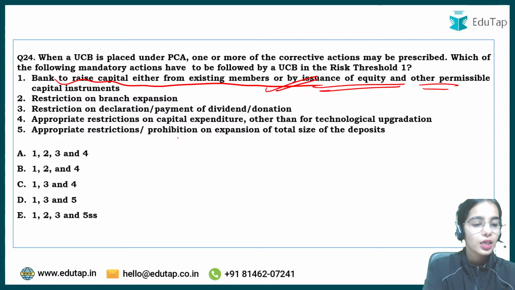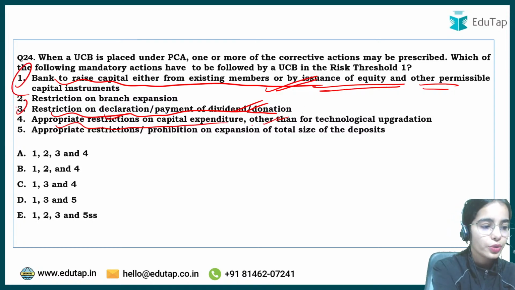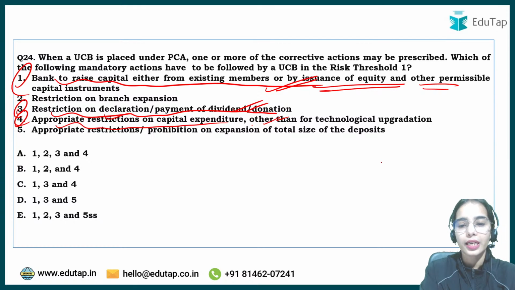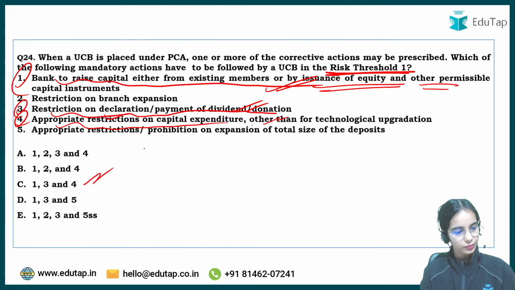This is correct. The declaration or payment of dividend or donation will be restricted. Appropriate restriction on capital expenditure. So all of these three, 1, 3 and 4, are the corrective actions that the banks will have to follow if they are in risk threshold 1. So 1, 3 and 4 is the answer here.